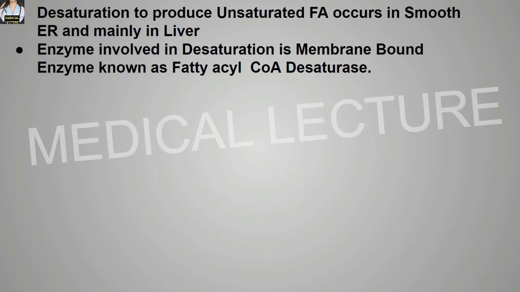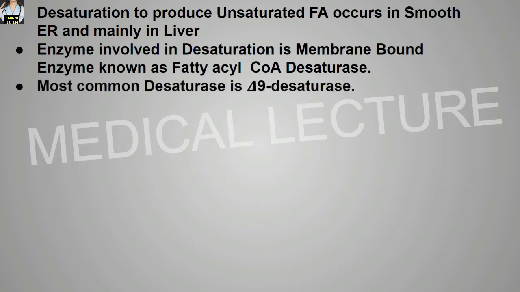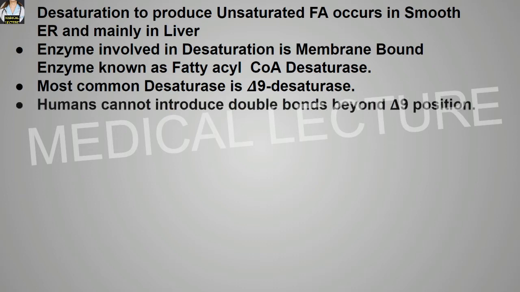The enzyme involved in desaturation is a membrane-bound enzyme known as fatty acyl coenzyme A desaturase. Most common desaturase is delta 9 desaturase. Humans cannot introduce double bonds beyond the delta 9 position.